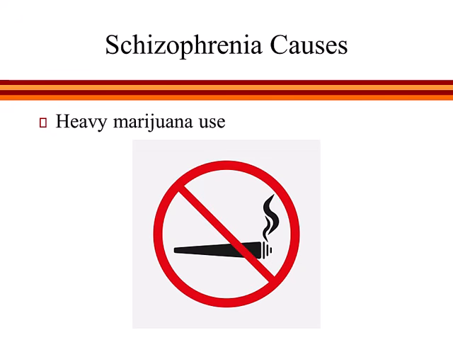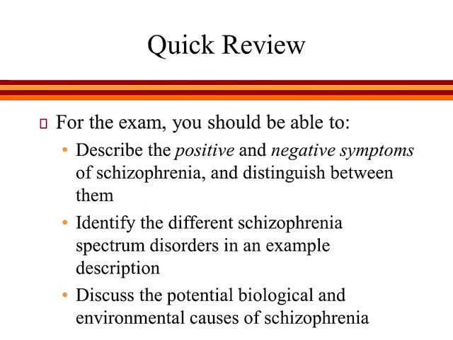While schizophrenia does appear to have a strong genetic and biological basis, there can also be environmental risk factors as well. In particular, several lines of evidence have shown a strong correlation between marijuana use and schizophrenia symptoms. And longitudinal studies suggest that heavy marijuana use may play a causal role in leading to the onset of schizophrenia.